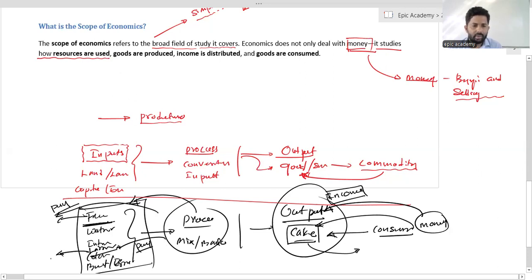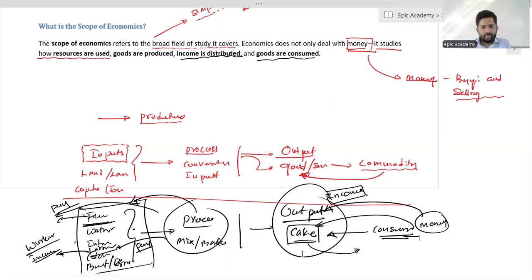This one goes to the income of the workers who work in this particular bakery. The income distribution will be developed by using that kind of activities. Goods are consumed. After purchasing, the consumer can consume them to satisfy hunger. So those are the activities we are going to scope and study in this particular subject.